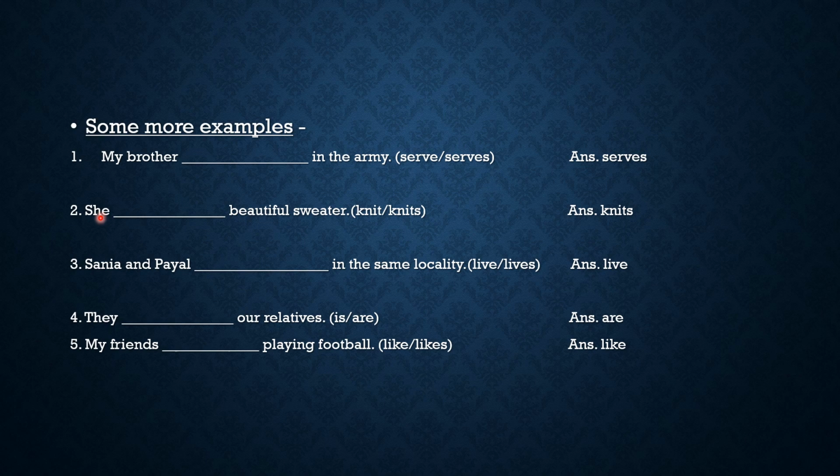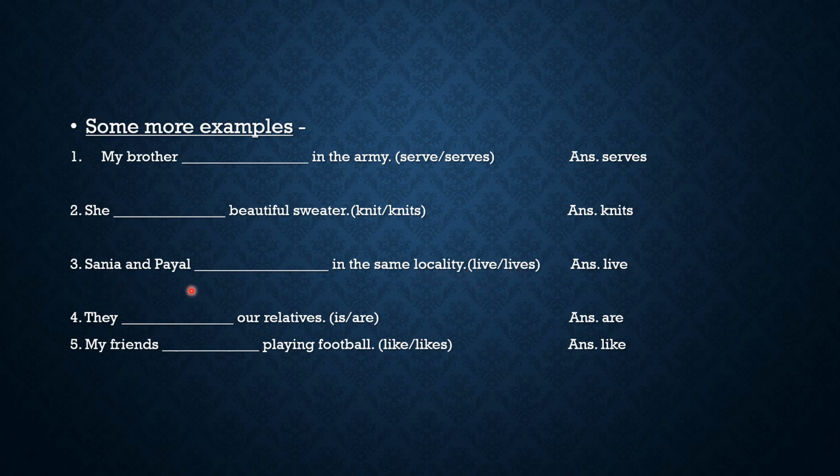Now, she dash beautiful sweater. Knit or knits. So now see here again she singular. So knits will come here. Knits singular. Sania and Payal dash in the same locality. Live or lives.